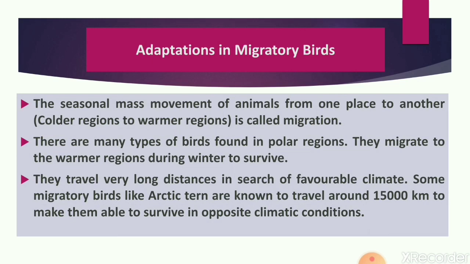So many animals, so many birds are there. Even fish migrate from colder region to warmer region in winters, and they come back when winter is over. There are many birds found in the polar region, and they migrate from colder to warmer regions in order to survive harsh and cold climatic conditions. For this they have to travel very long. Some of them travel around 15,000 kilometers just in search of favorable climatic conditions.